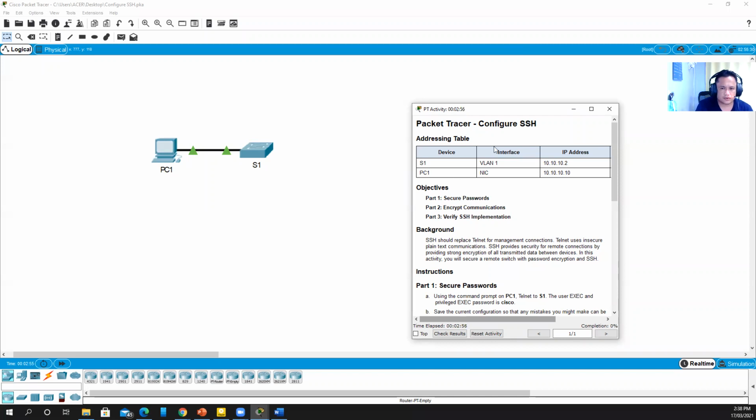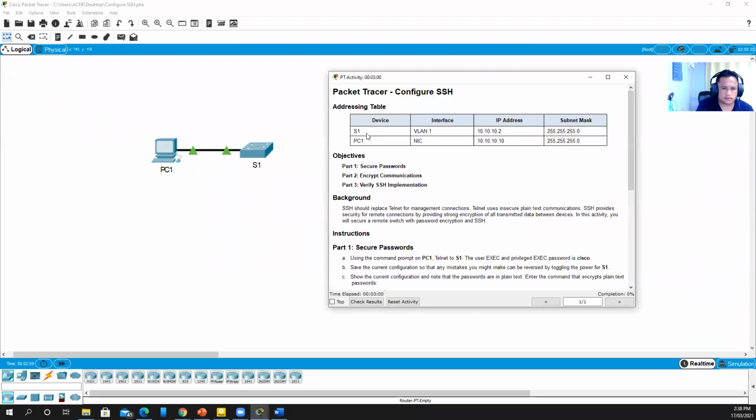So here's our address table. The address table has S1, the VLAN interface, which is VLAN 1, together with the IP address 10.10.10.2. This will be the IP address of the switch, and then the subnet mask. The next one is PC1, with the IP address of PC number one together with the subnet mask.